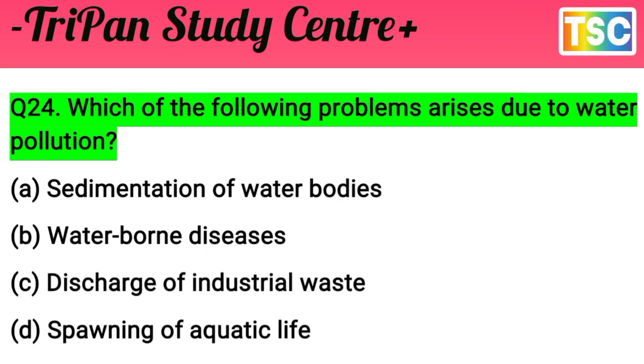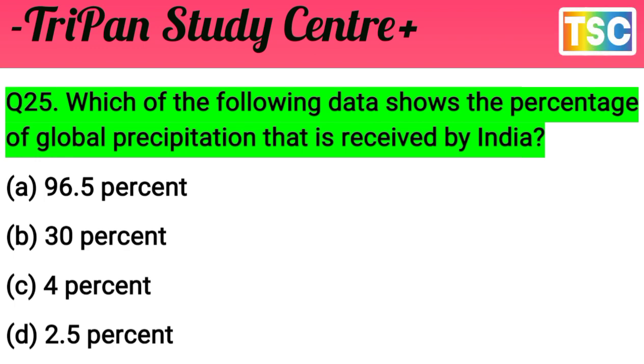But B is the correct answer. Waterborne diseases arise due to water pollution. B is the correct answer for this question. Waterborne disease is the correct answer. Note in your notebook B, waterborne diseases. And next and last question here. The next question arrives on your screen.